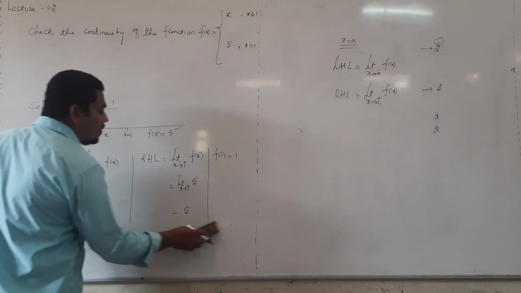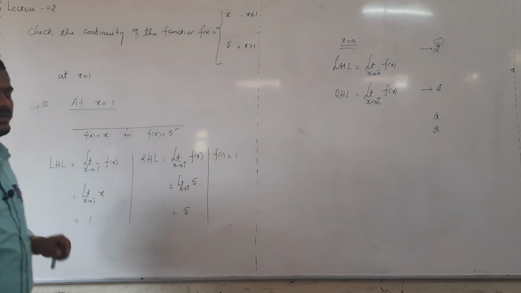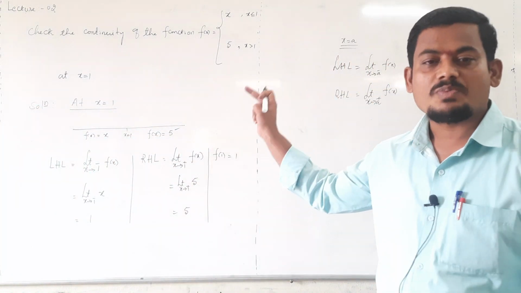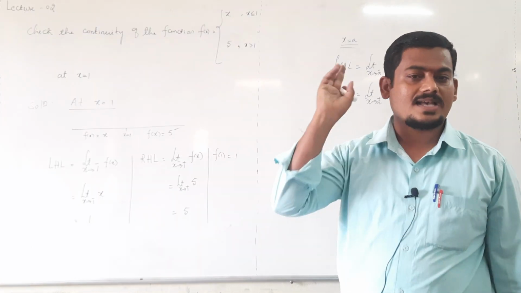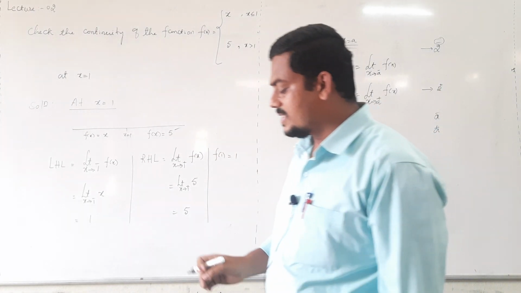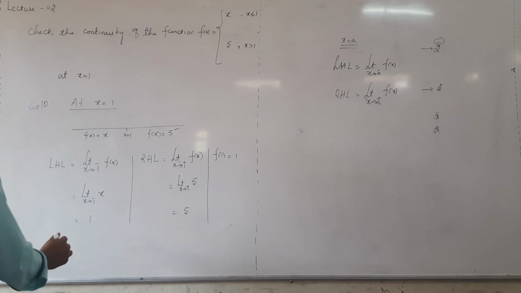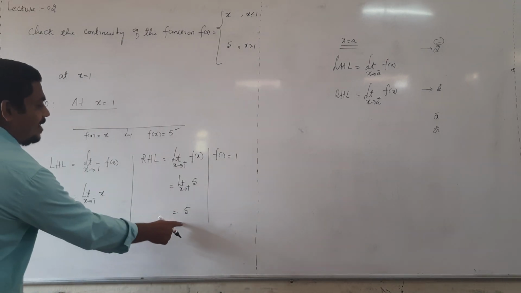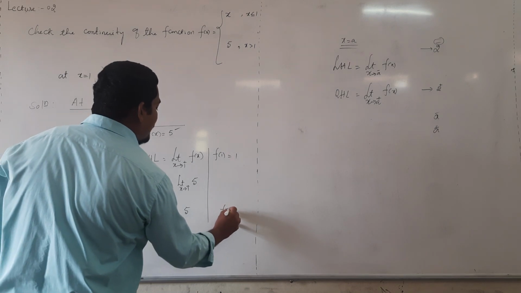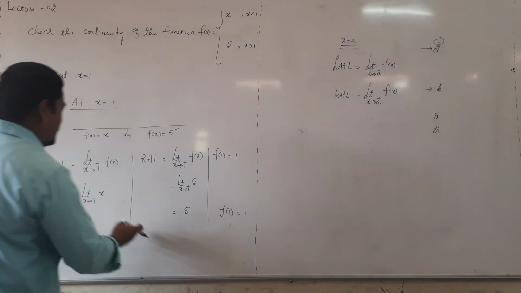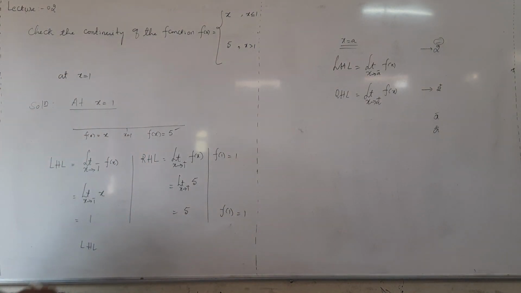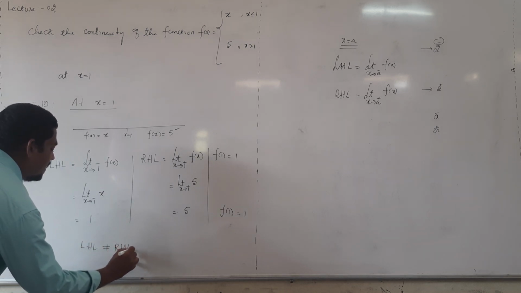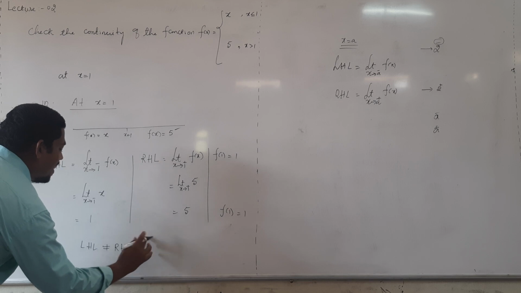Now can you conclude whether the function is continuous or discontinuous? According to the definition, clearly this function is discontinuous. Why? Because the left hand limit value is 1, the right hand limit value is 5 and the f of 1 value is 1, which are clearly unequal. The left hand limit is not equal to the right hand limit.